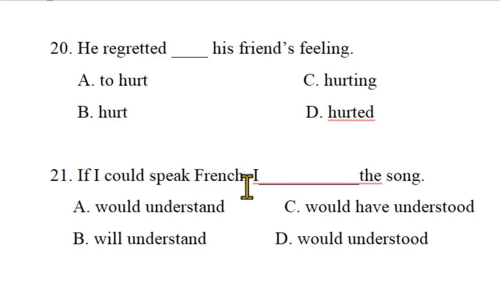So, second-third conditional. If I could speak French, so I cannot speak French now. Yes, at the time being I do not speak French, so I didn't understand the French song, right? I didn't understand the French song. So this is the implied meaning here.